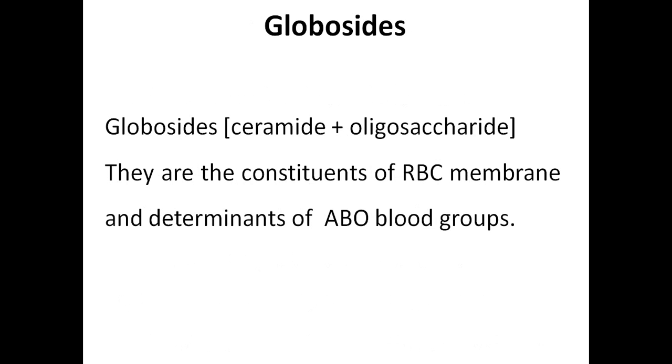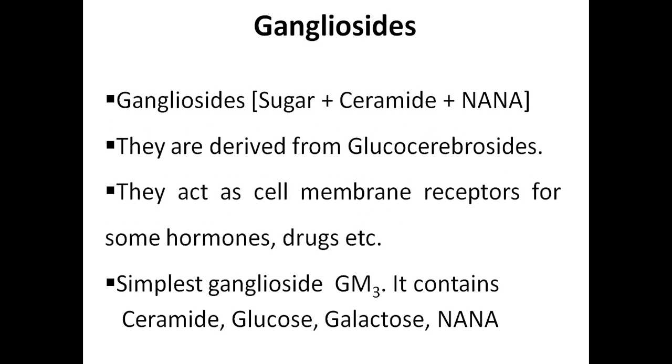Globosides consist of ceramide plus oligosaccharide. They are constituents of the RBC membrane and determinants of the blood groups. ABO blood groups, A, B or O, we can determine with the help of these globosides, because RBC consists of these globosides. So globosides are nothing but ceramide plus oligosaccharide, and they help in the determination of the blood group of individuals.